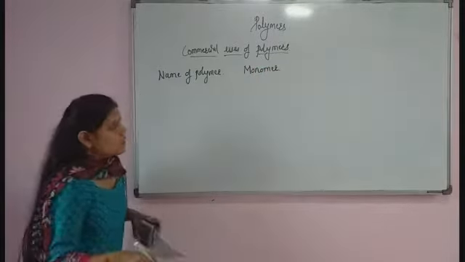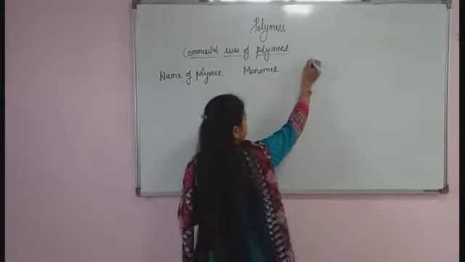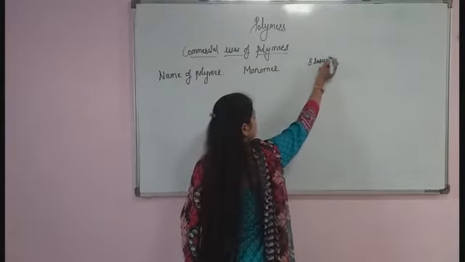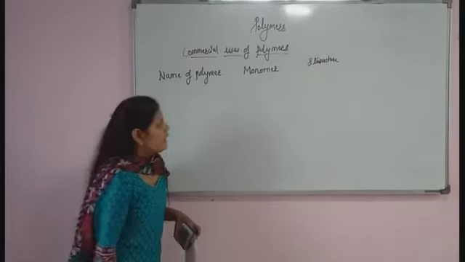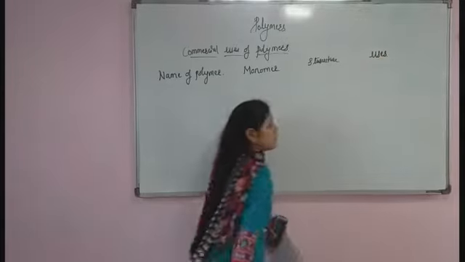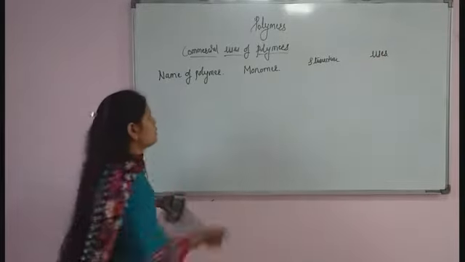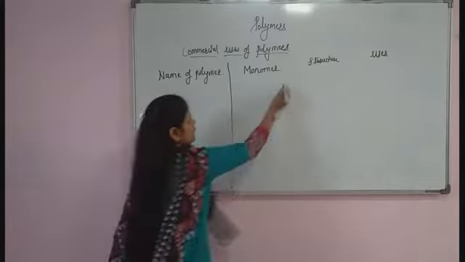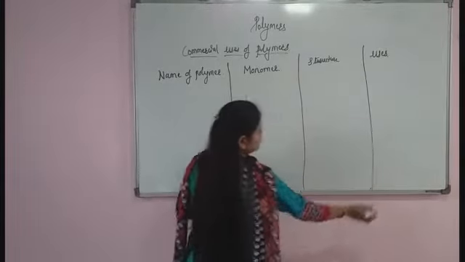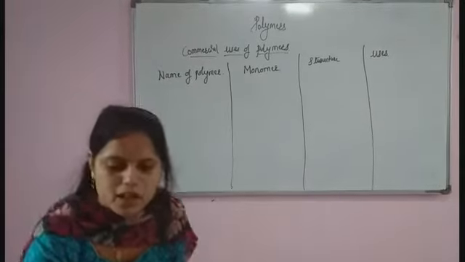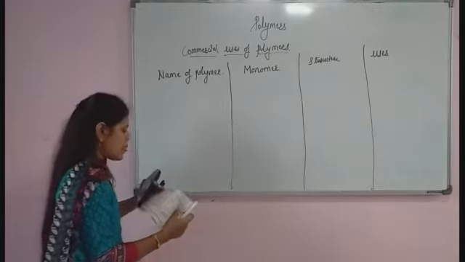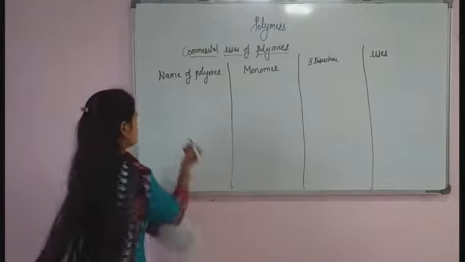After that, what is the structure of that polymer? Structure of the polymer, and the last will be the uses of this polymer. What is the commercial use of that polymer? So I will make a rough chart. So the first will be polypropylene. The first name of the polymer will be polypropylene.